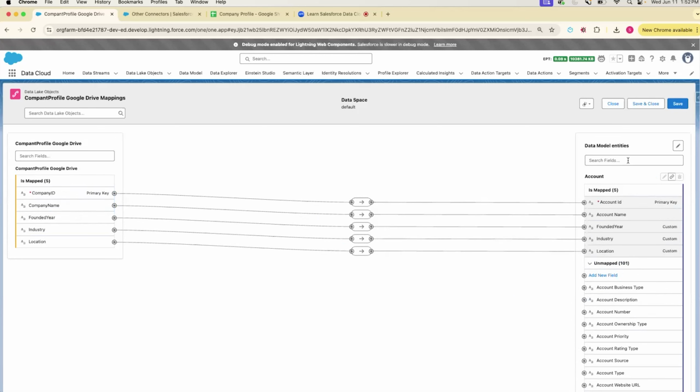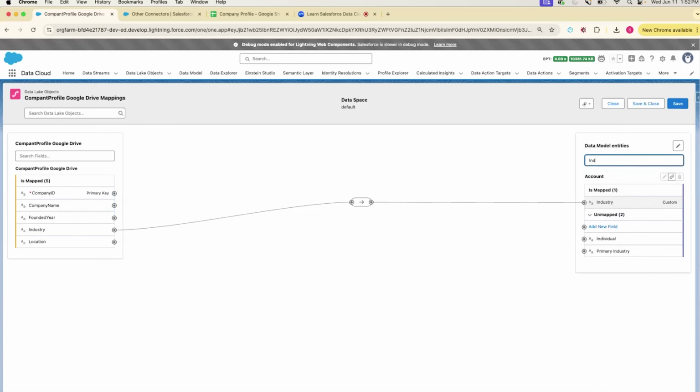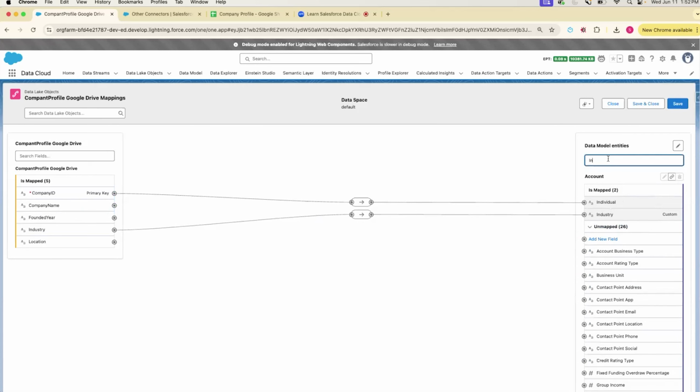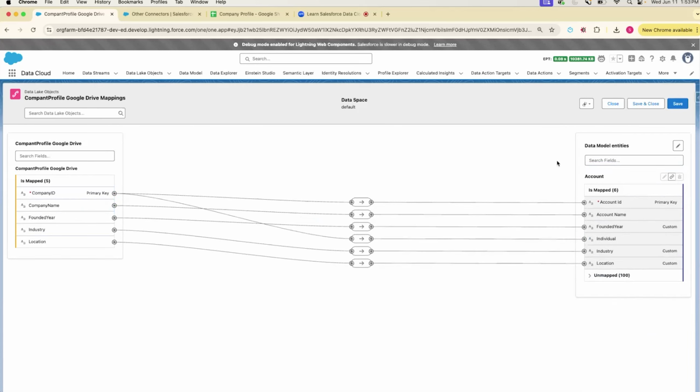There's another mapping that we need to do, which is the individual ID, right? So we need to map our company ID to our individual ID. This individual ID is what's going to be used for unification, which we are going to see in the future in Data Cloud. Basically, let's say we have 3 different data sources: one is online store, in-store, and maybe another online platform where the data is coming in from.